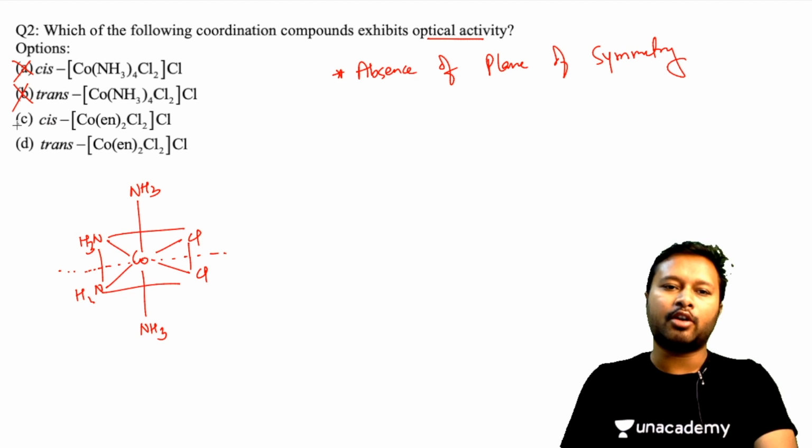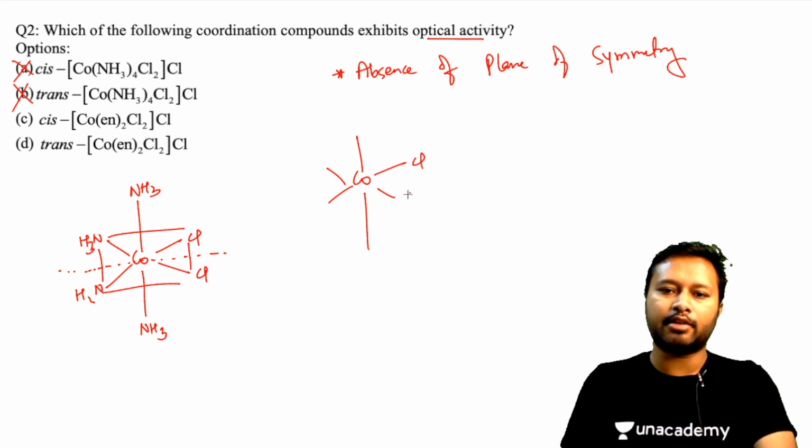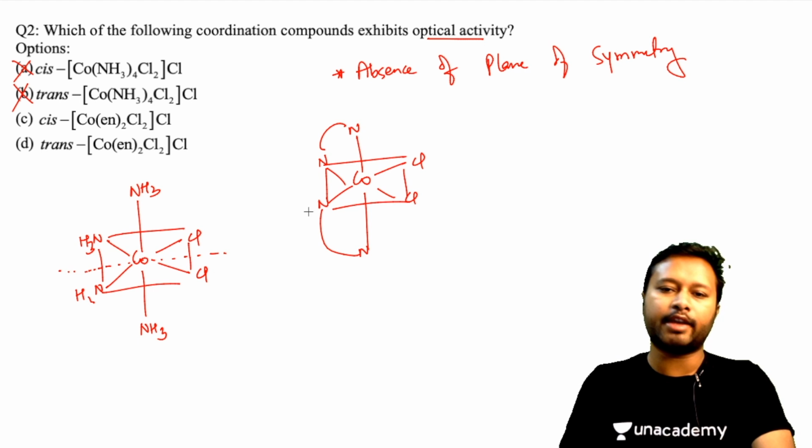Looking at option number C, where you have a bidentate ligand, which is en. Now here if I draw this, I am going to get the complex somewhat like this. Now this is a cis complex, so let me bring the chloride over here. Now the nitrogens of en are here. So this is how the complex is going to look.